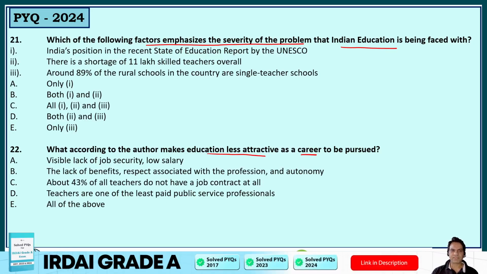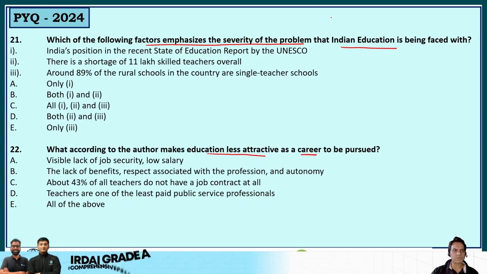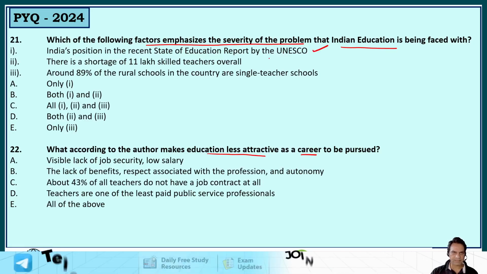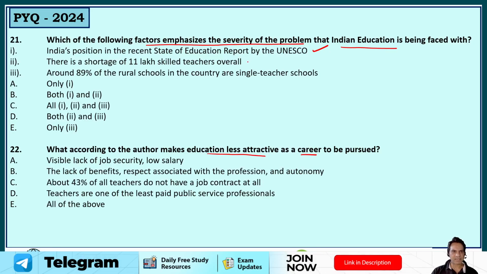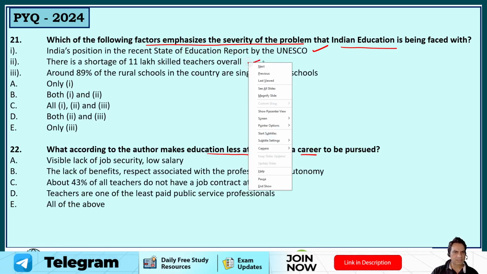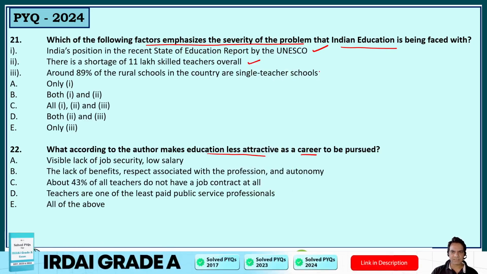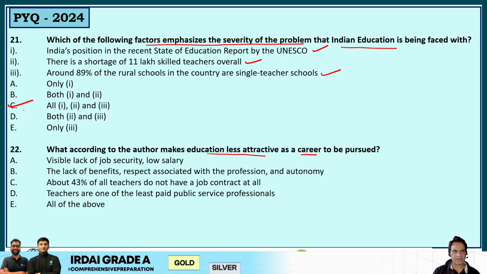Which of the following factors emphasizes the severity of the problem that Indian education is being faced with? India's position in the recent State of Education report by the UNESCO. It does highlight the problem. There is a shortage of 11 lakh skilled teachers overall. Yes. And around 89% of the rural schools in the country are single teacher schools. That's also correct. So all the three are correct. So all 1, 2, 3 are the correct factors that emphasize the severity of the problem.